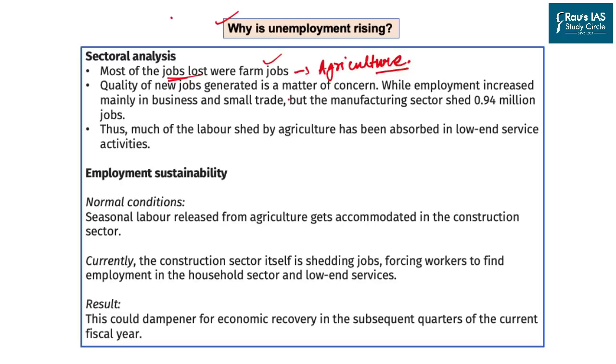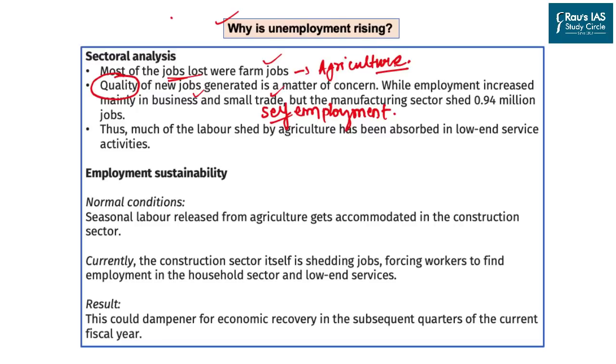Now the point is, we are not only losing jobs in terms of quantity, we are also losing jobs in terms of quality, because the new jobs which are created in the entire economy are not based on the high skilled sector. What we are observing is that the unemployment is leading to small businesses and small traders. We have the best example of self-employment, where a farmer who got unemployed is shifting to the urban areas in order to provide rickshaw pulling service. And this is one of the reasons why India is called an over-tertiarized economy.